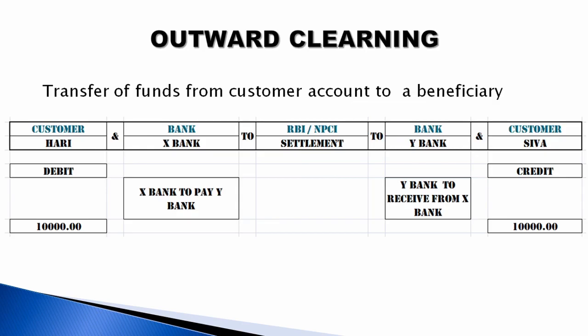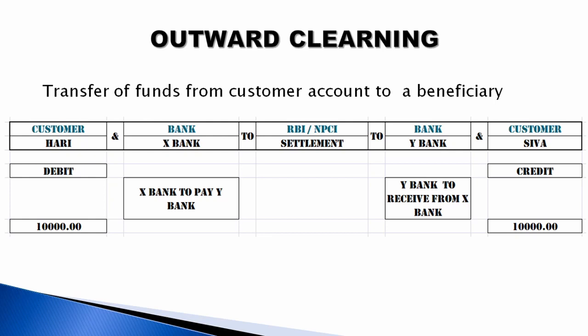An example is X has transferred money from X bank to Y bank, to Shiva's account. In this transaction, Hari's account is debited and Shiva's account is credited 10,000 rupees. But X bank has to send 10,000 to Y bank because Y bank already credited Shiva's account 10,000 rupees. So X bank has to pay Y bank 10,000 rupees, and Y bank has to receive 10,000 rupees from X bank. The beneficiary account is credited and the from account is debited.